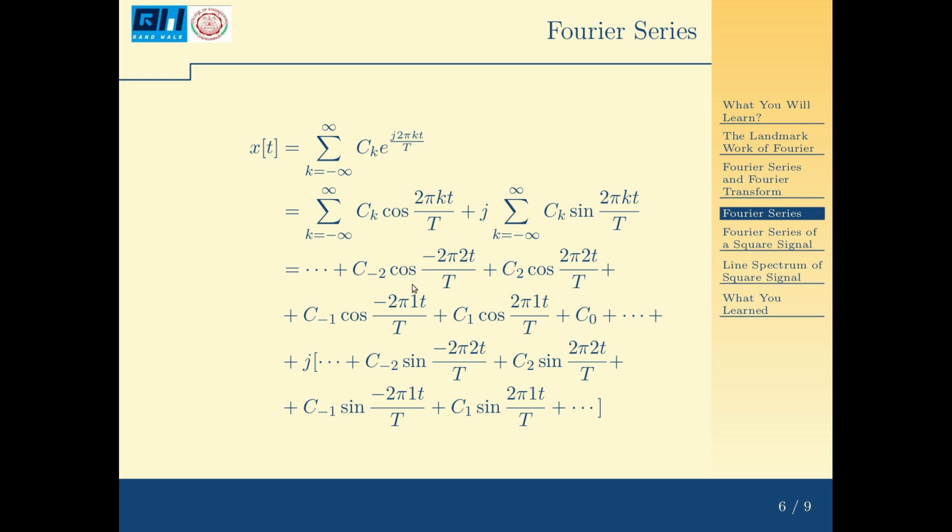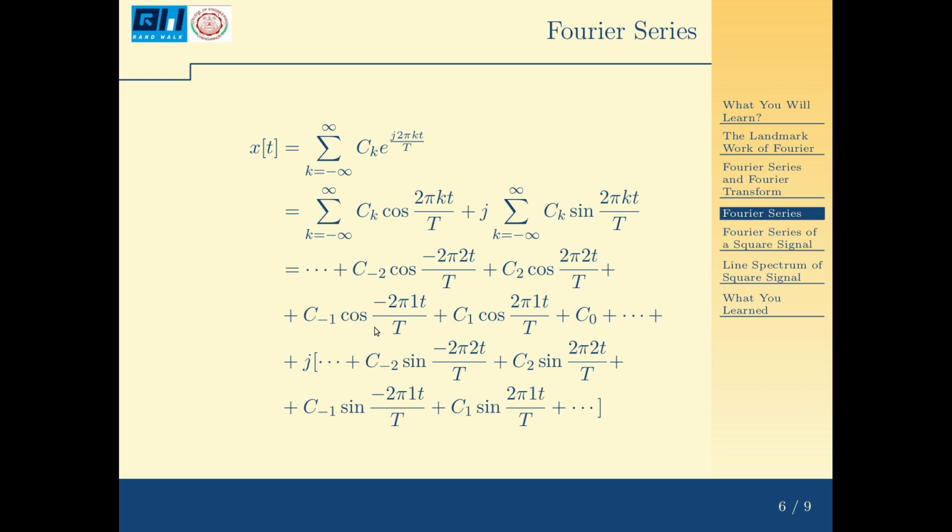I will put the cosines together. I have c minus 2 cos 2 pi into minus 2t by T plus c2 cos 2 pi into 2t by T. These are the second harmonic, c minus 2 and c2 cosine terms together.